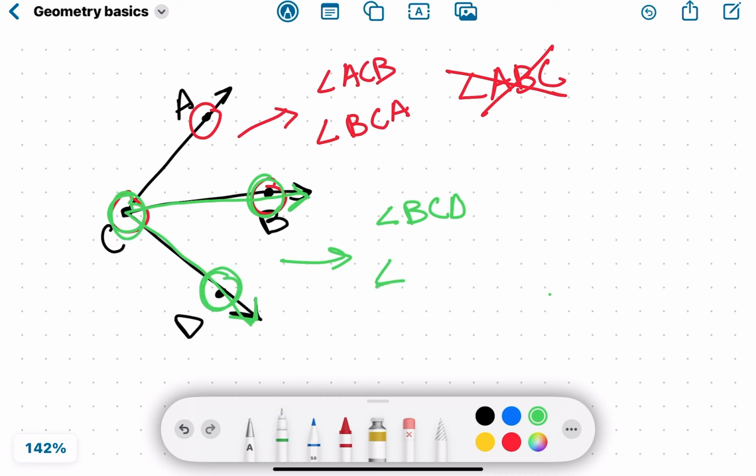BCD, or angle DCB. Both are acceptable. This is not angle B. Actually, you could put them in alphabetical order, but this is a rare exception. Do not put your angles in alphabetical order. This cannot be angle D or BDC. That is not one of the possible things you can call your angle.